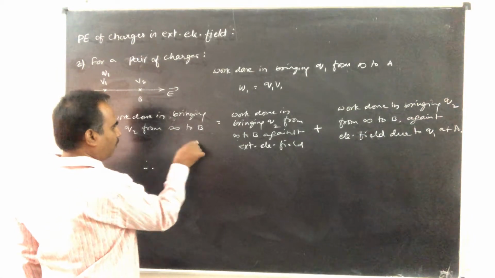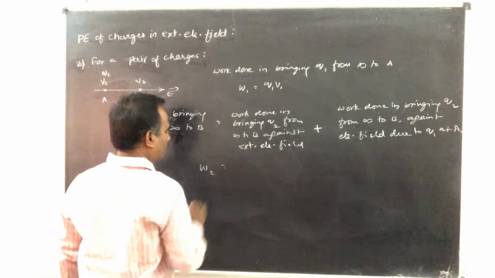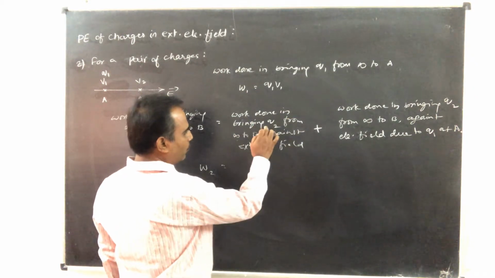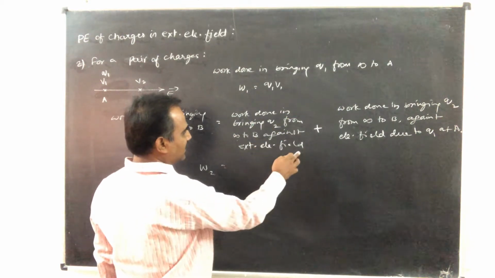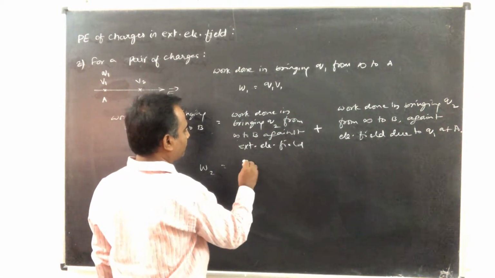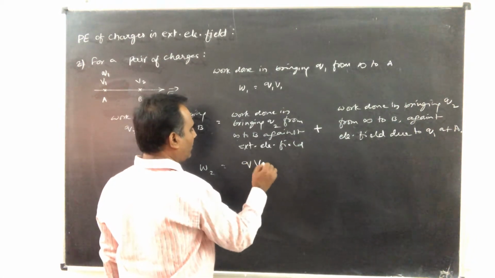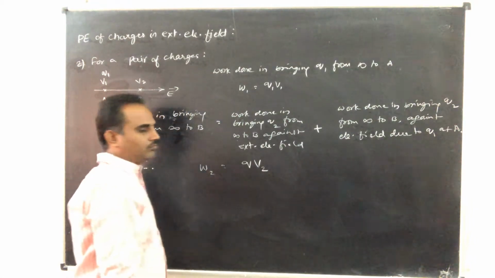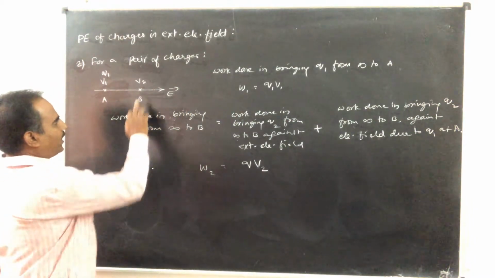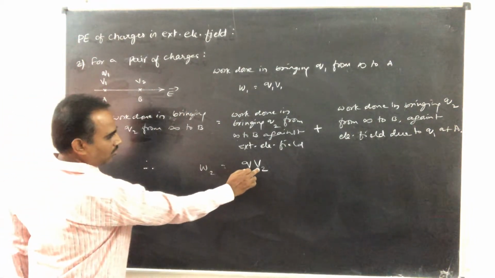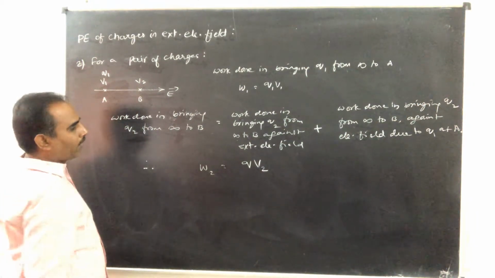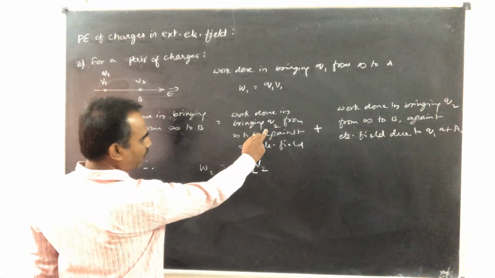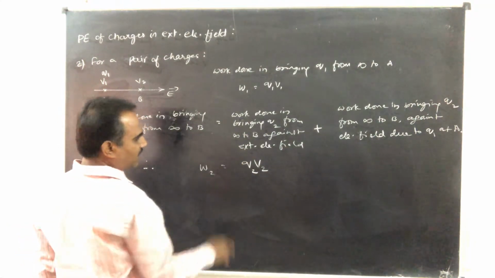Therefore, this work done in bringing Q2, W2, is equal to work done in bringing Q2 from infinity to B against the external electric field, which is Q2 into V2. So here the potential is V2, charge is Q2. So work done in bringing Q2 from infinity to B against the external electric field is this one.